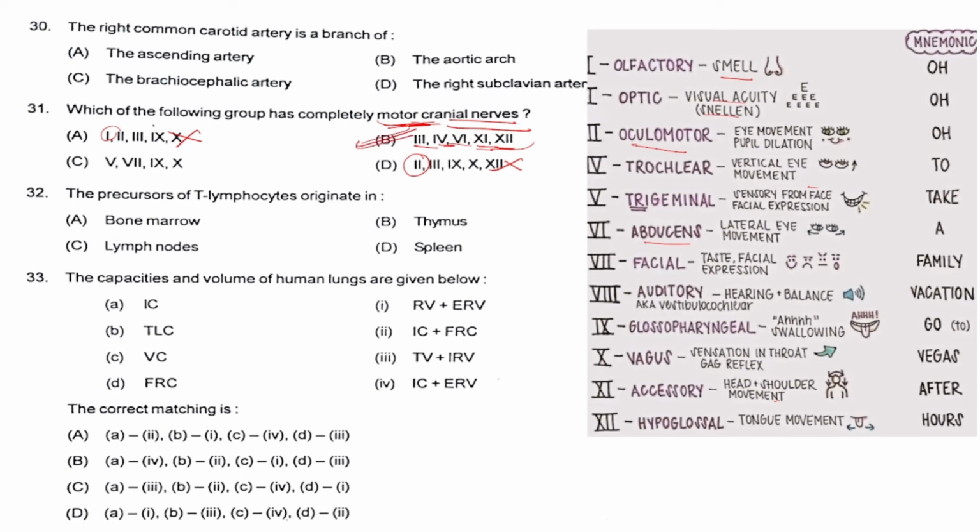Okay, so you need to remember, I have provided a mnemonic here. It's optional. You can remember like this: OOO, to take a family vacation, go Vegas after hours. Or you can remember in any other tactics which you love.